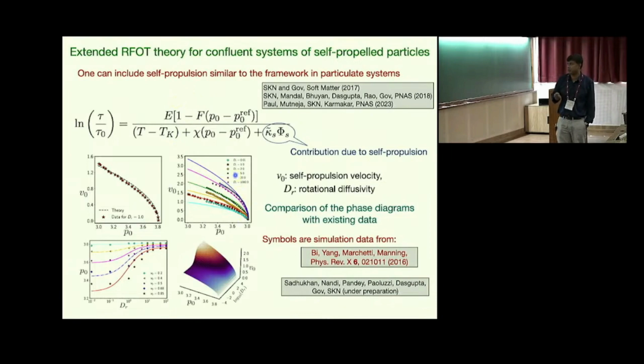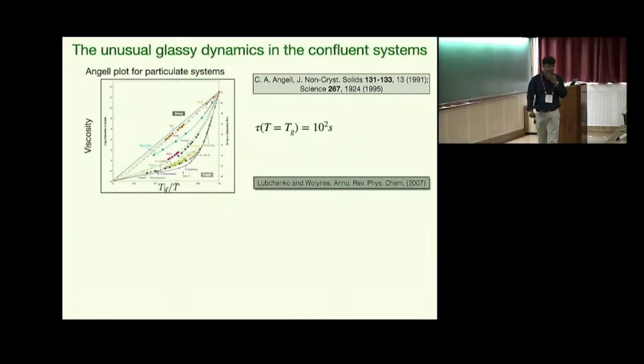So these are for different values of Dr, these are the phase diagram for different values of v0 in the p0-Dr plot, and this is the three-dimensional phase diagram that also looks quite similar to what they have in that simulation paper. Okay, so till now what I have described, there is nothing unusual. There is the simulation system, and then there is the theoretical description, and now I will highlight the unusual part in this entire result.